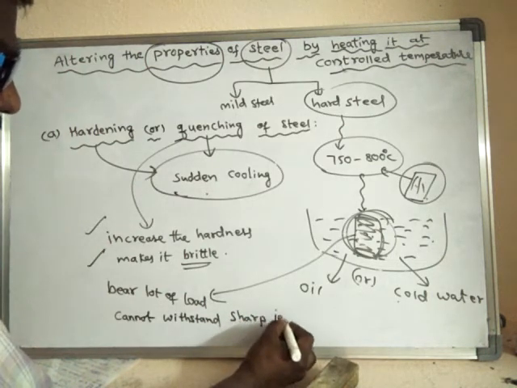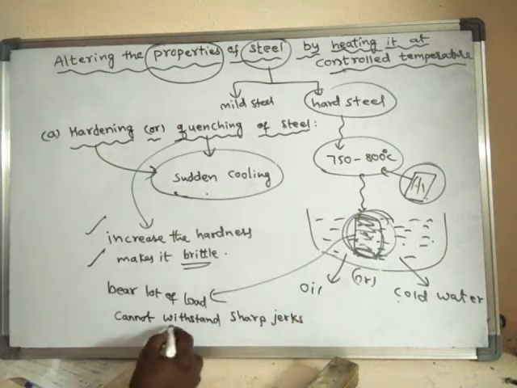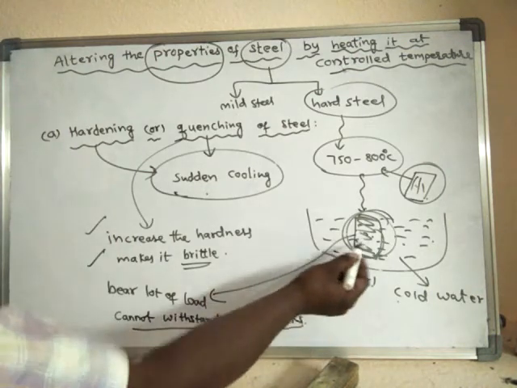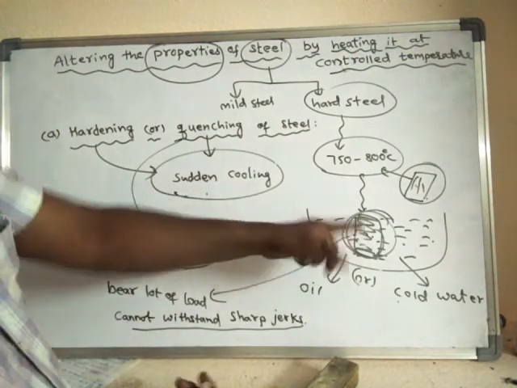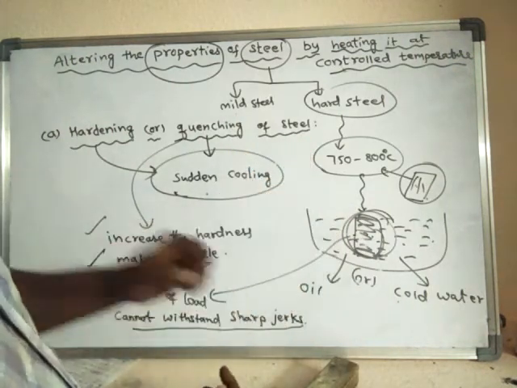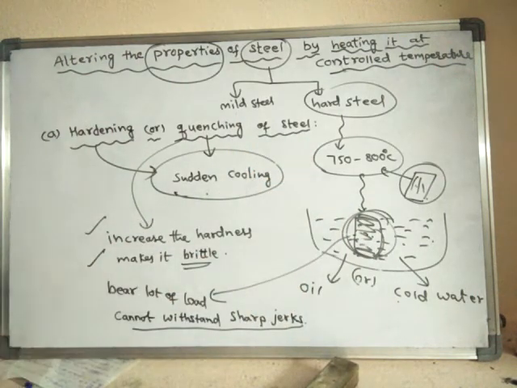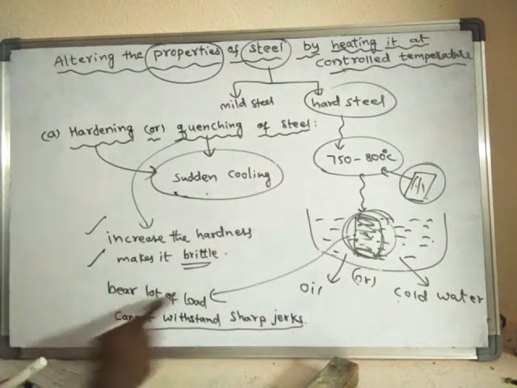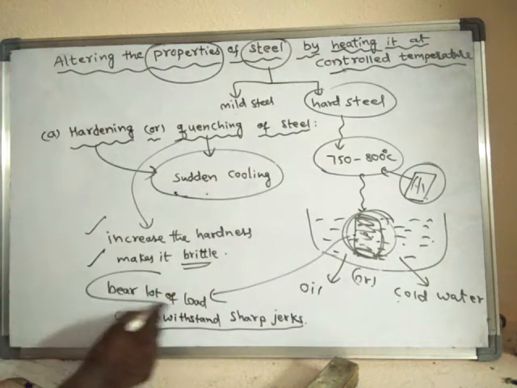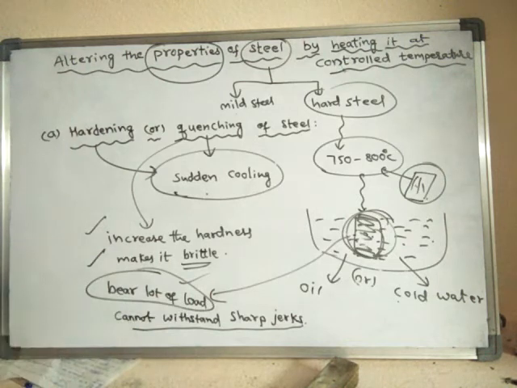Cannot withstand sharp jerks. What is the meaning of that? It means that if this one is subjected to sharp jerks, it will break down. But it can bear a lot of load. So this is important.